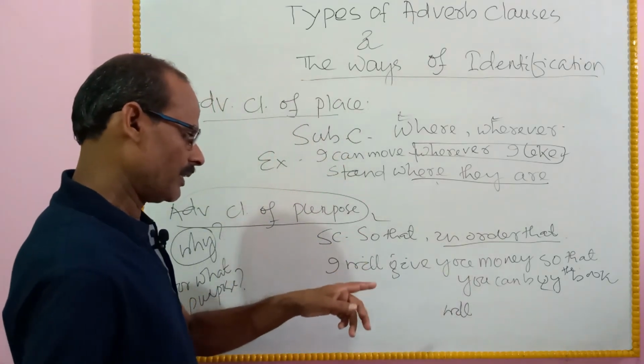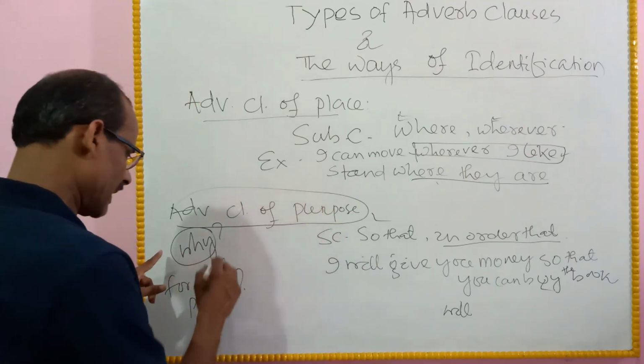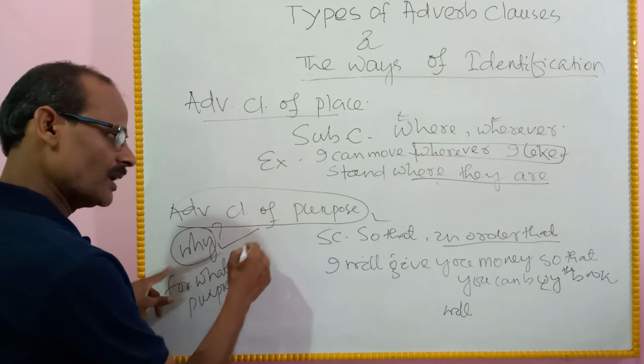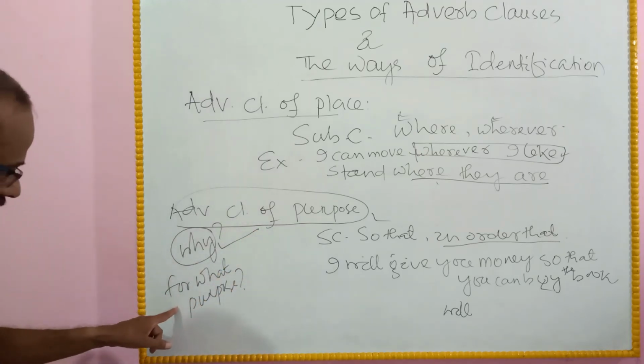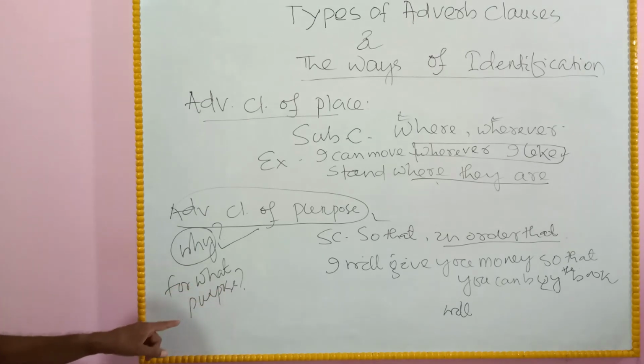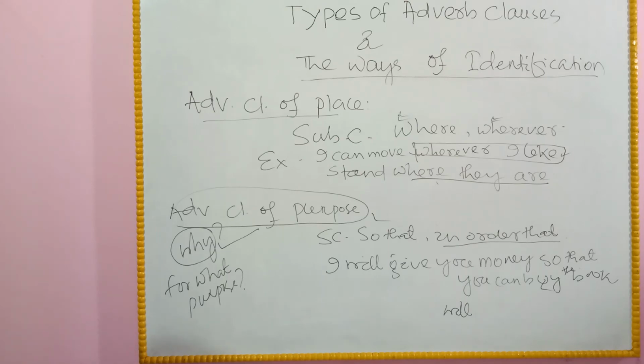It will give the answer to the question why, and also for what purpose. If we ask the question for what purpose or why, the clause will answer the question. These are called the adverb clauses of purpose.